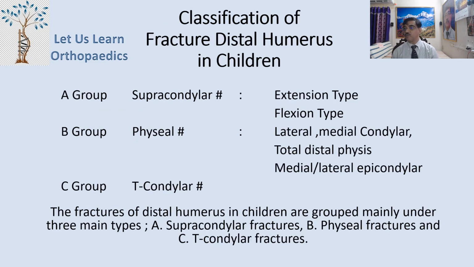Coming to the classification of fractures of the distal humerus in children. The fractures of the distal humerus in children are grouped mainly under three groups: Group A, Group B, Group C. Group A consists of supracondylar fractures, which can again be subdivided into extension type and flexion type. Group B consists of physeal fractures, where the lateral condylar physis may be involved, or a medial condylar physis, or the total distal physis, or it could be a medial and lateral epicondylar physis. And type C contains the T condylar fractures.